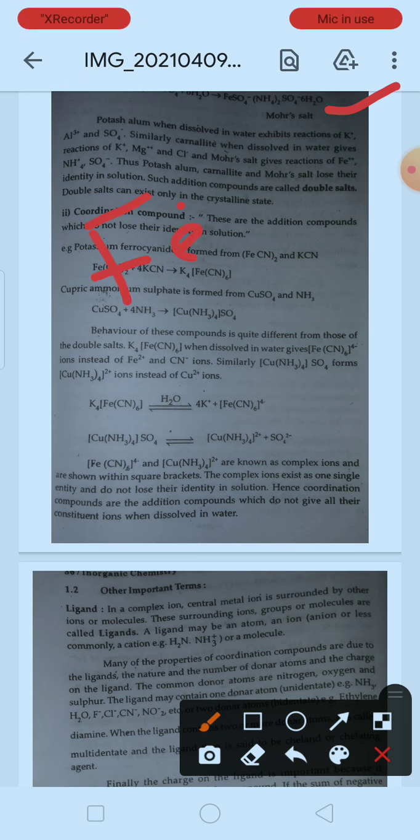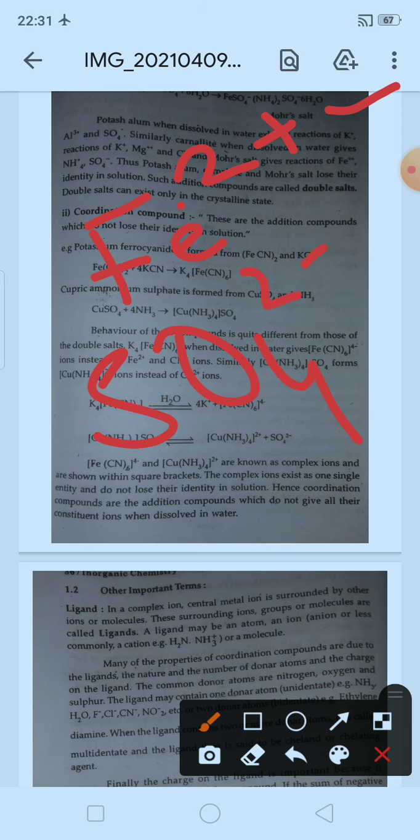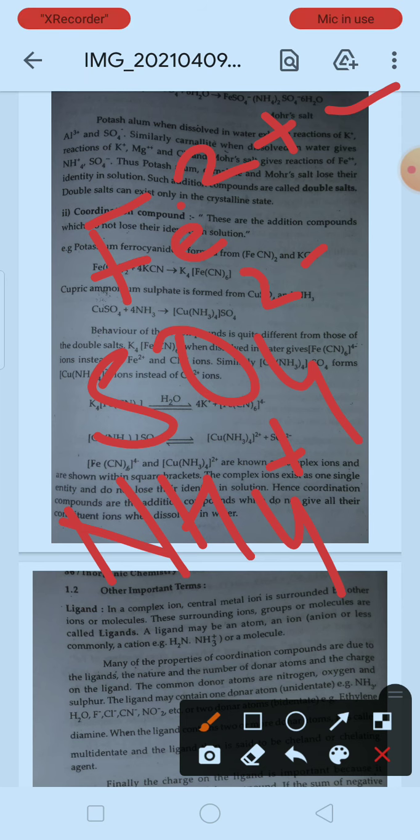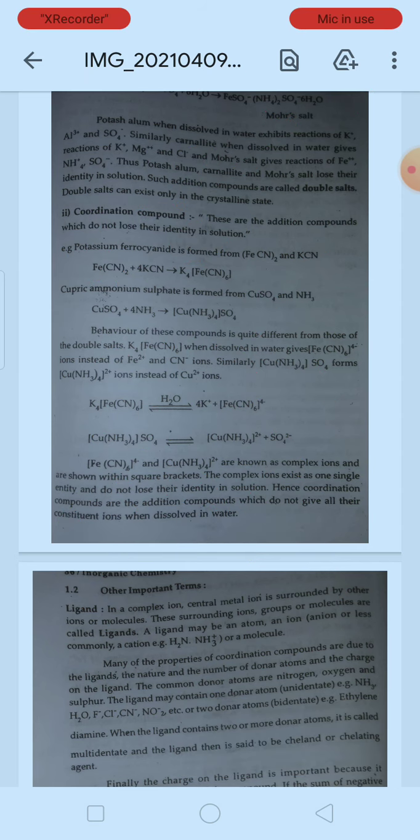Fe is there, so Fe2 plus ion. Then SO4 2 negative is there. Again ammonium is also there, so NH4 positive. So Fe2 plus, then NH4 plus, and sulfate ion SO4 2 negative. Here you can find that the ions are randomly distributed, they are not in the combined form. That is what actually happens in the double salt.